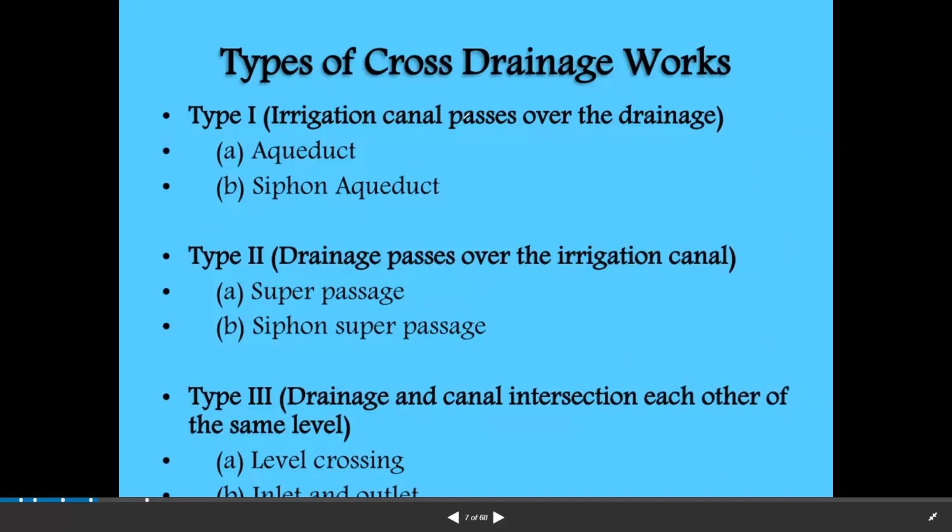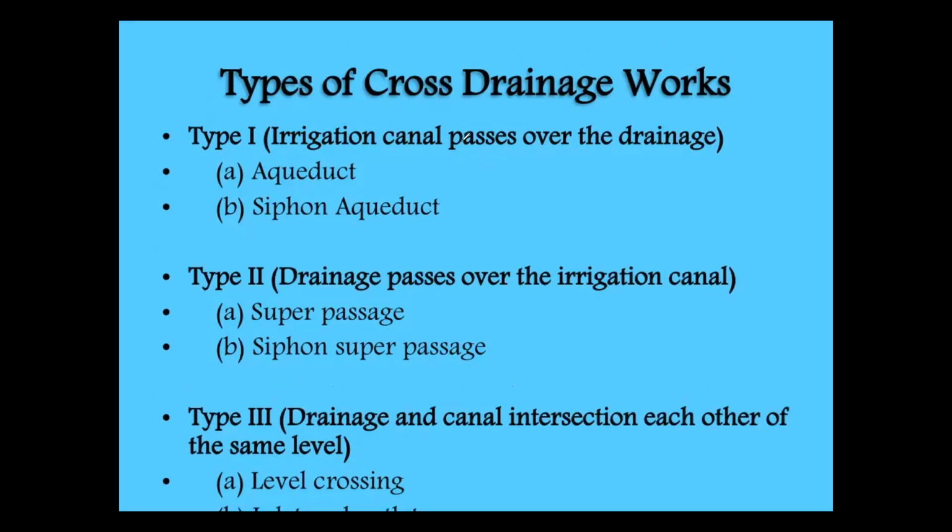In type 1 cross drainage work, the irrigation canal passes over the natural drain.